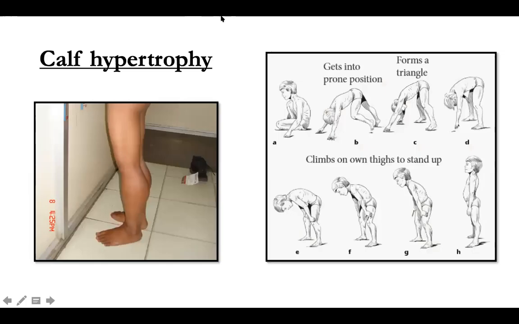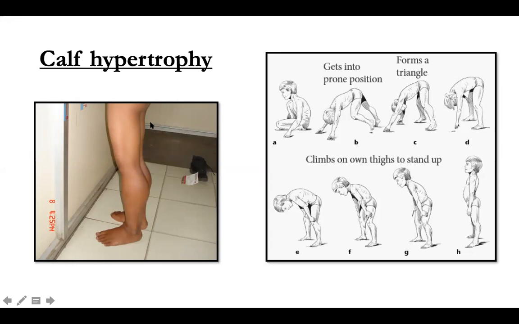Now, all of you know this particular condition where there is a focal change in certain areas, like hypertrophy in the calf muscles, hypertrophy in the deltoid muscles, hypertrophy in the tongue, hypertrophy in the infraspinatus. These types of specific hypertrophy of muscles are seen in certain muscular dystrophies. Certain muscles are predisposed to be hypertrophied in certain muscular dystrophy conditions. Duchenne muscular dystrophy could have hypertrophy of the calf, the deltoid, the tongue muscles, the infraspinatus, and so on. This is the biggest clue that this could be Duchenne muscular dystrophy.